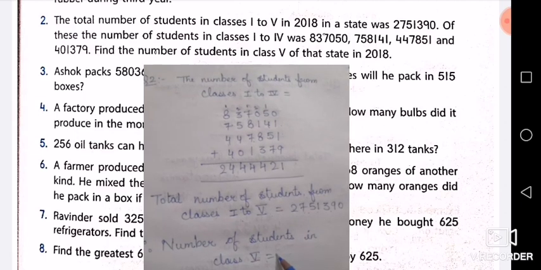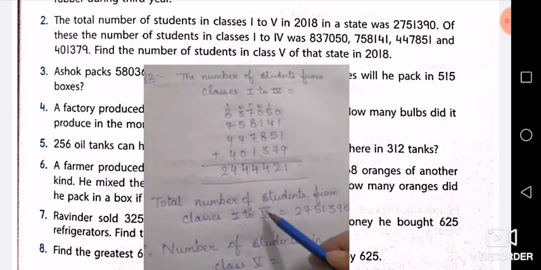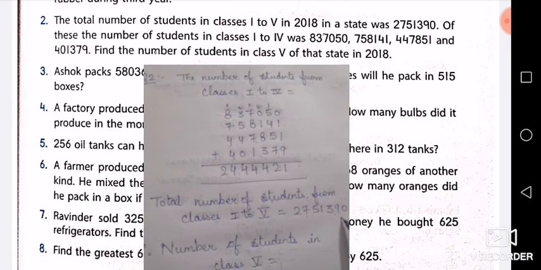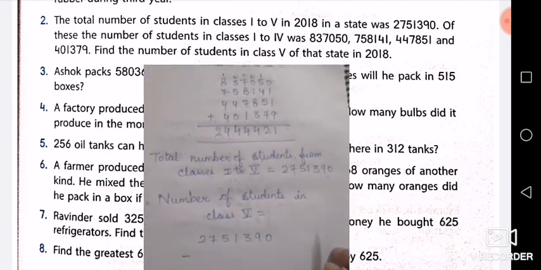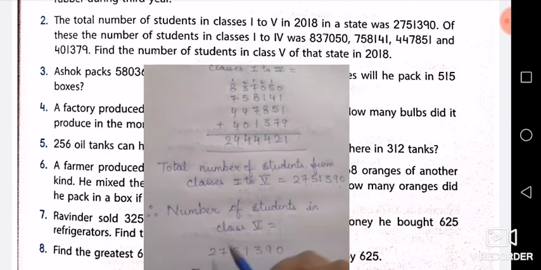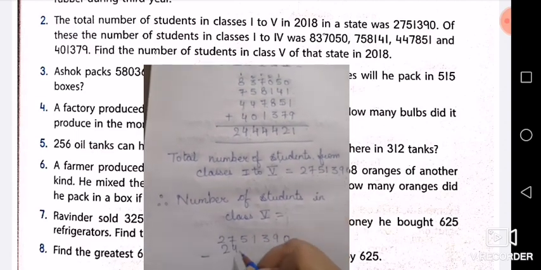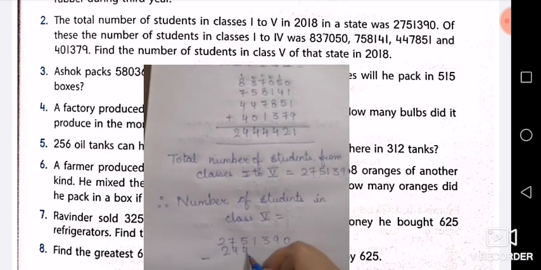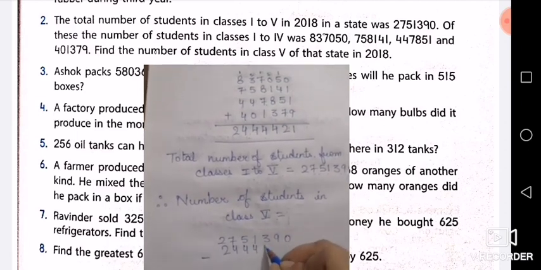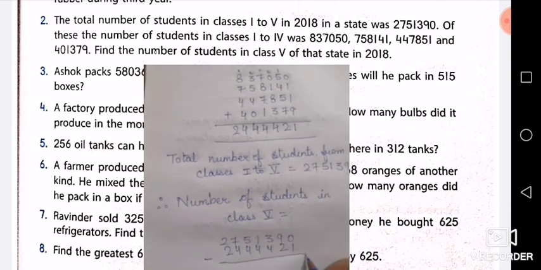Now what will you do? Classes 1 to 4 you have found by addition. Now the total number of students is this. So out of the total number of students you will subtract the number of students you got from classes 1 to 4, 24 lakh 44,421. Now do the subtraction.